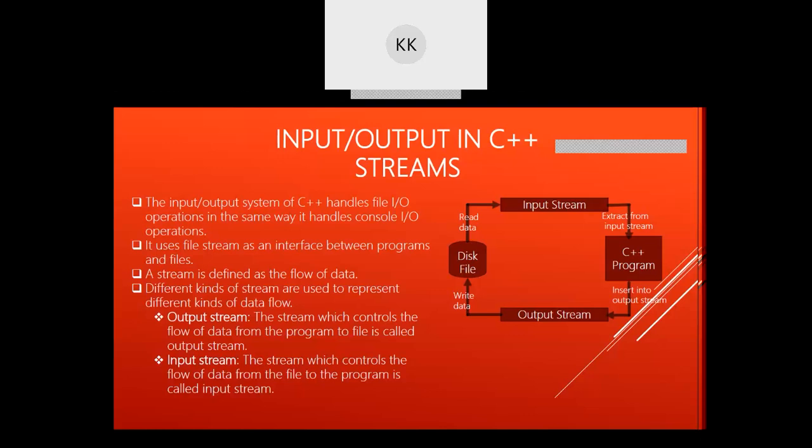Whenever you want to read anything, you use the extraction operator, and whenever you want to write to the disk, you use the insertion operator. The insertion operator is what we used with cout, and the extraction operator is what we used with cin. So to read data from the stream, you use the extraction operator, and to write to the disk, you use the insertion operator.